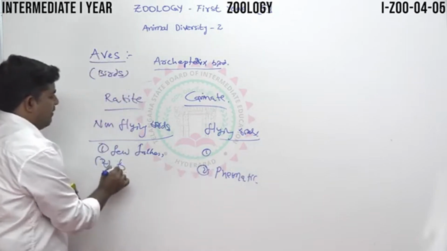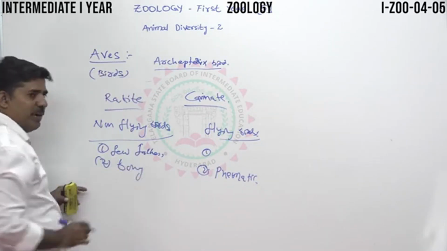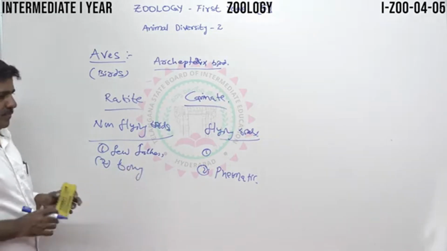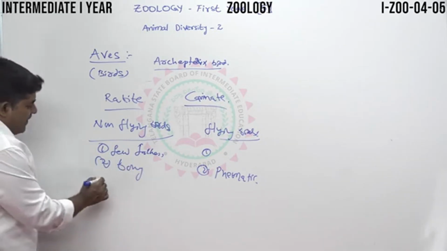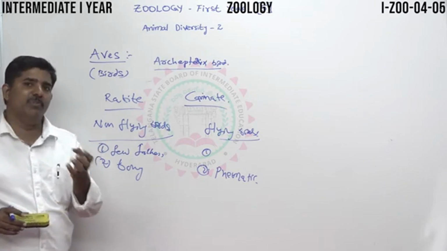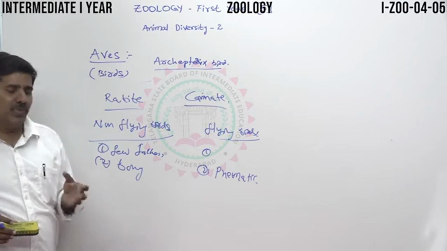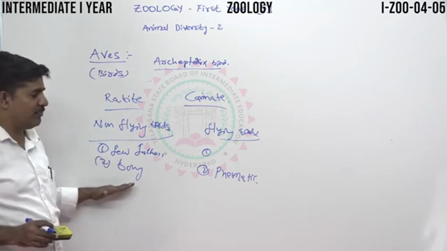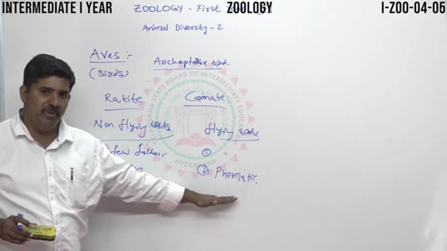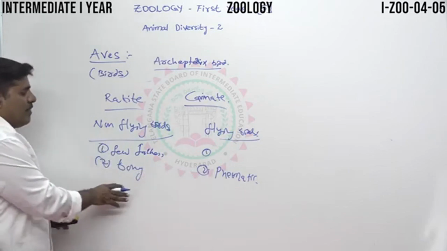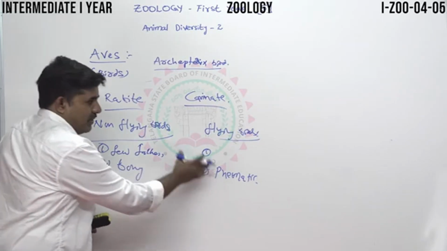But in ratite, there are no pneumatic bones. Very, very important. Breastbone. You can see the different breast muscles. In ratite, the breast muscles are absent. In carinate, the breast muscles are well developed. This is very important. Furcula: in ratite, the furcula is absent, and in carinate, the furcula is present.